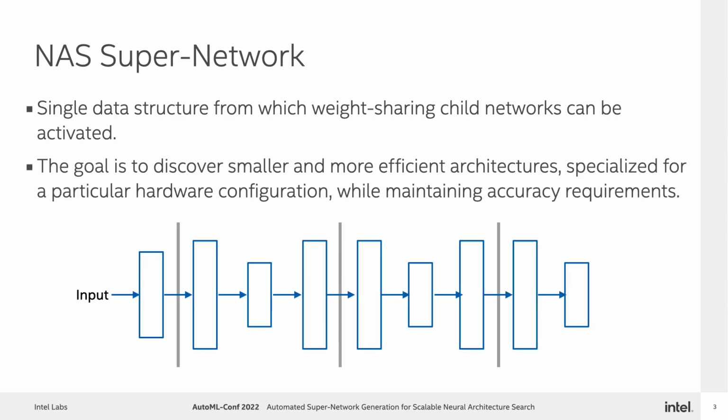Here, we illustrate the workings of a simple supernetwork. The goal is to discover smaller and more efficient architectures for a particular hardware configuration, while maintaining accuracy requirements. When all the layers of the supernetwork are activated, we have a model that has a particular performance. The goal is then to activate smaller subnetworks that are more efficient than the original model.